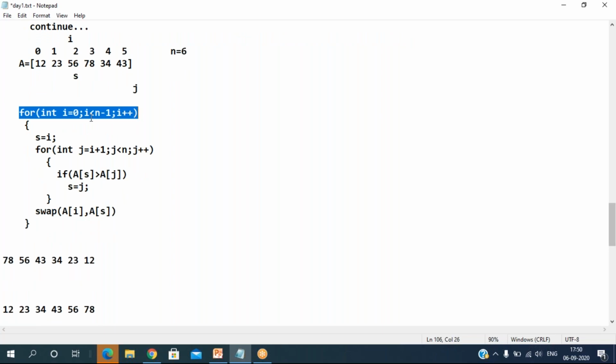First, number of phases. See, we have done as of now 2 phases. Like this, we need to continue, how many phases? 6 elements, so 5 phases we have to continue. That's the number of phases. Every time, assuming the smallest element index, then I'm searching for the minimum element index. After finding this one, I'm going to exchange that particular element. That's your selection sort.